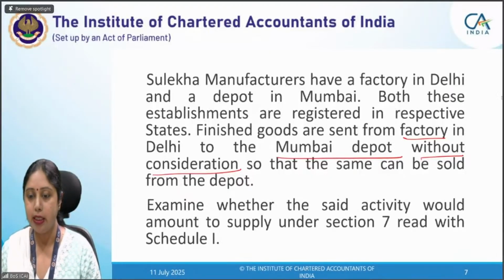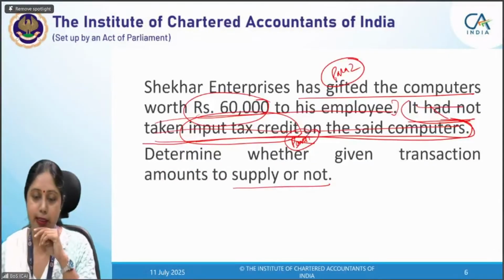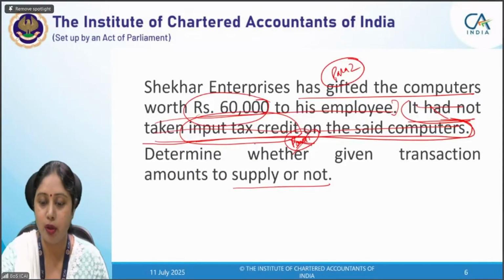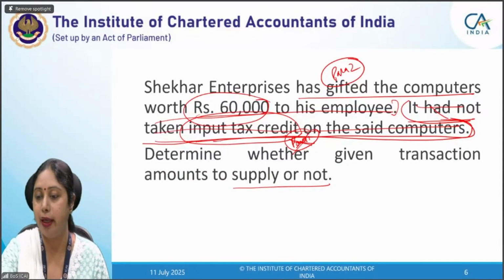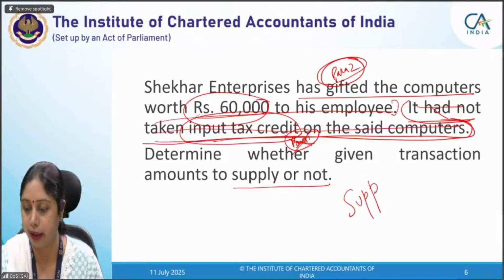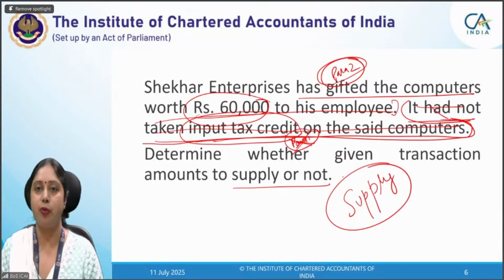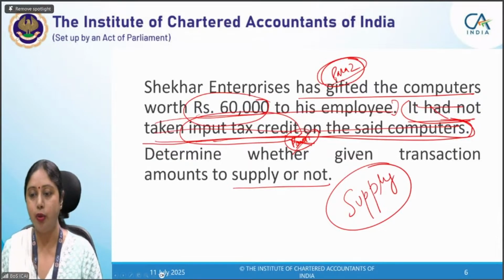In our case, let me take you just for a second, I'm moving to previous question. In our case, para 1 was not applicable because ITC was not taken, but para 2 was applicable. So that becomes a supply. So in this case, the final or correct answer would be that it is a supply, but not under para 1, as per para 2. So we cannot take both the answers.